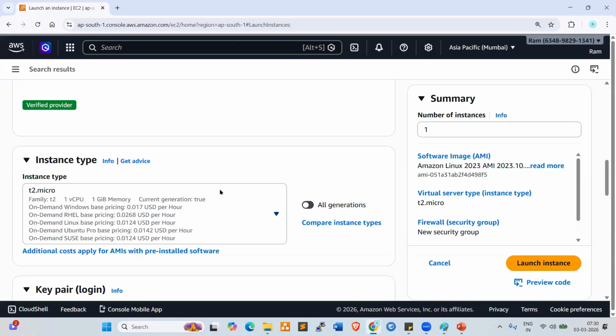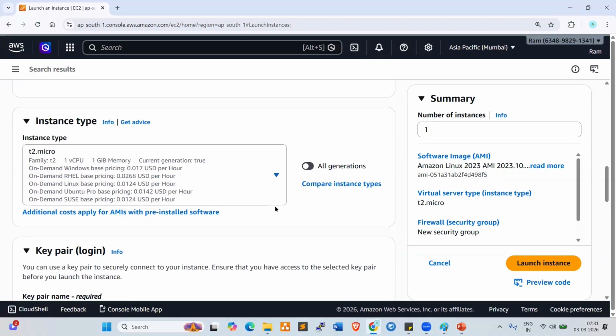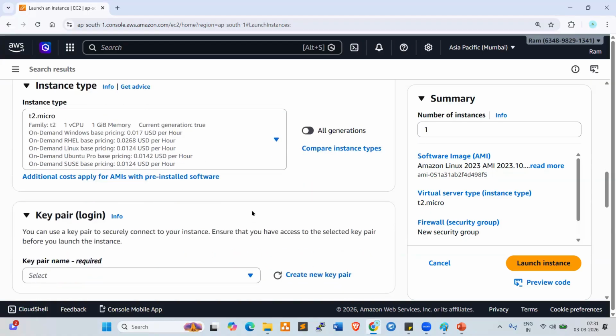Whatever free tier eligible servers are there, those you can select here. So T2 micro is free. You can see in your console, free, right? Now, next one, look at here.